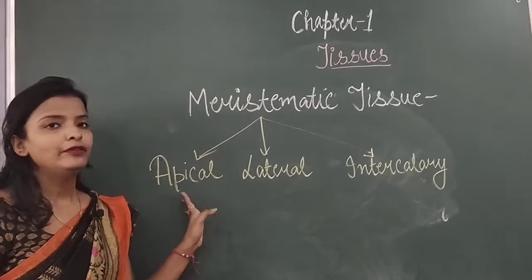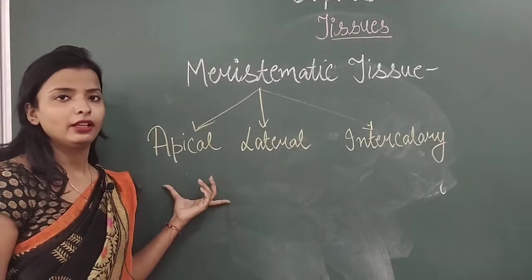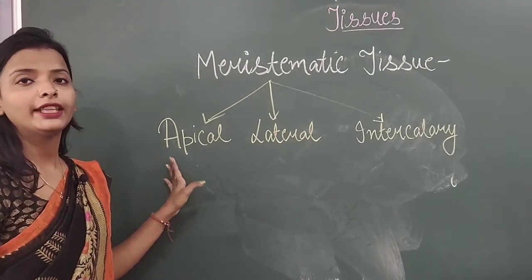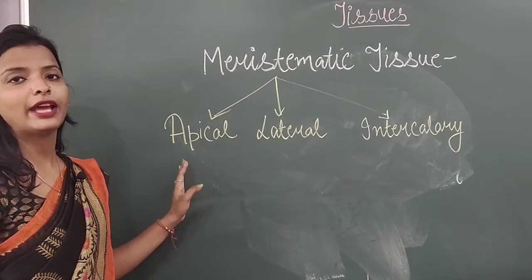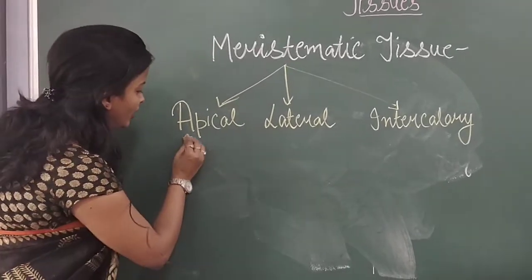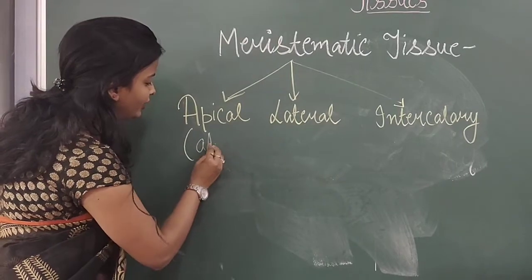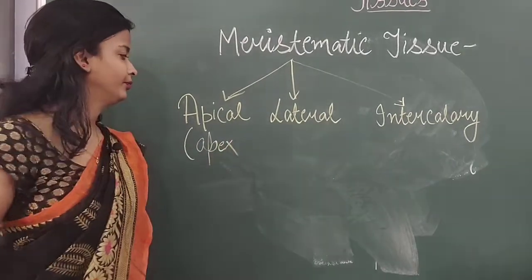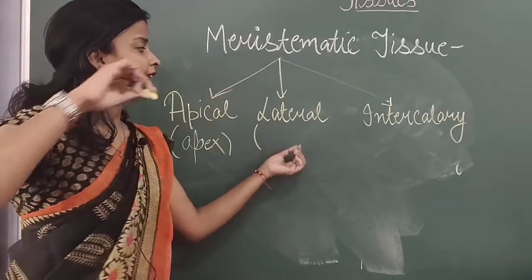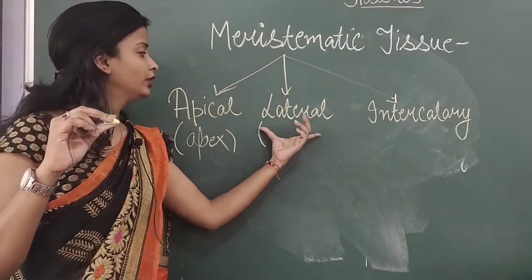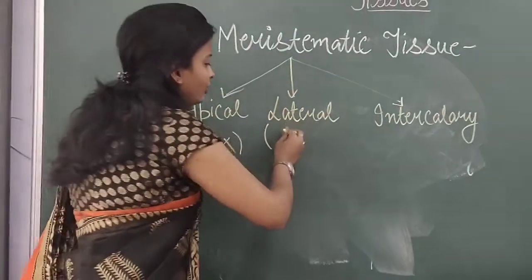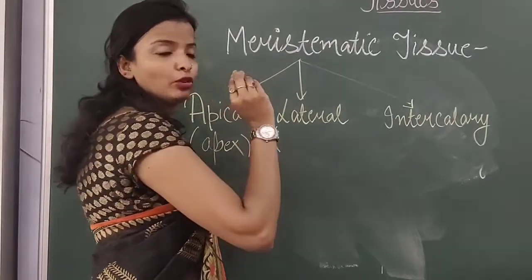So, why is it termed apical? Because they are present at the apex. What is the apex? It means the tips. So they are present at the apex of the leaves. Then the lateral ones are present between the stems to increase the thickness, so they are present at the stems or at the barks.